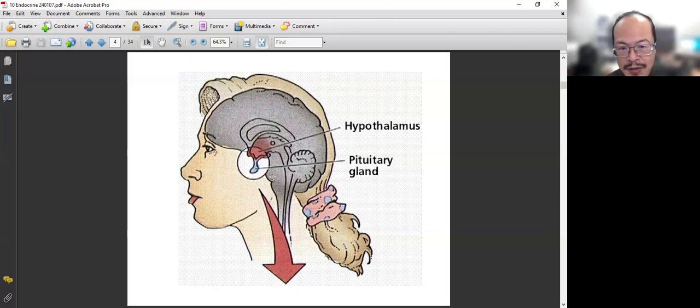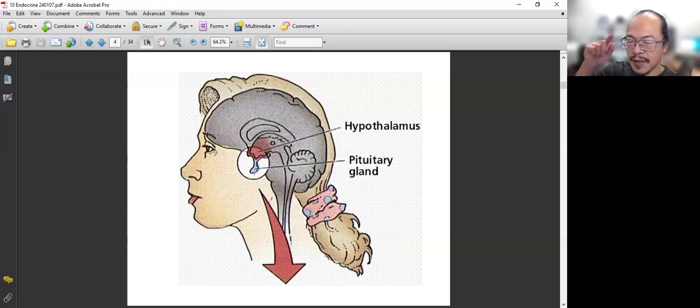All the mammals have the lower part of the brain, but the upper portion here would be more unique to humans. So this portion is common among animals. All animals have this hypothalamus, pituitary, and their function is to control very basic animal behavior. All right, so these two are in the lower portion of the brain.